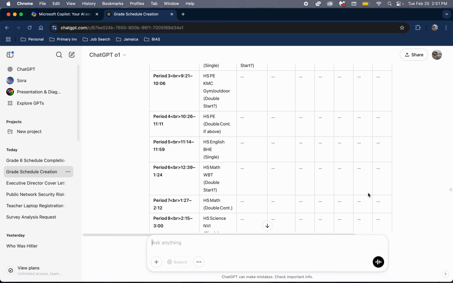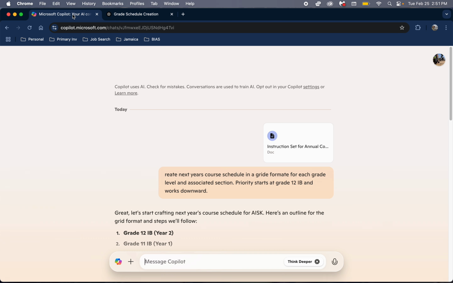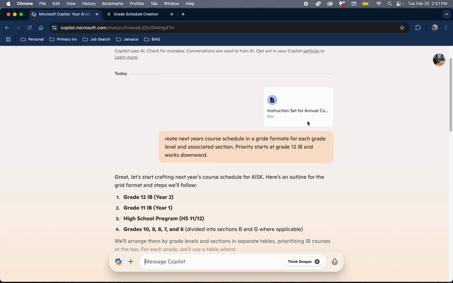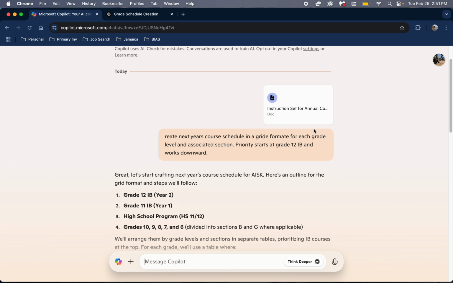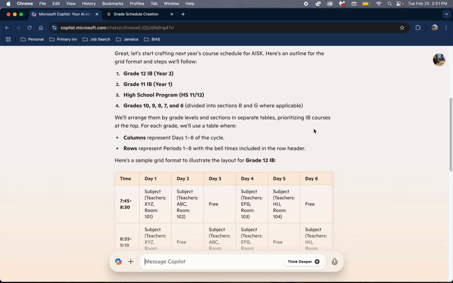I believe if I spent another good day, maybe day and a half, modifying the prompting, I could probably chunk it out and get it done. However, this led me, after a couple of days, to say, well, let me try some of the other chatbots. The next one I tried was Copilot, and I went ahead and did the same instructions. I have the instructions sheet set, as you can see here, inputted, just like all the others.